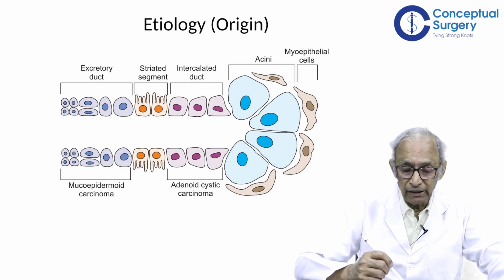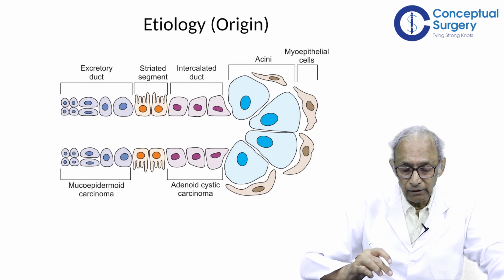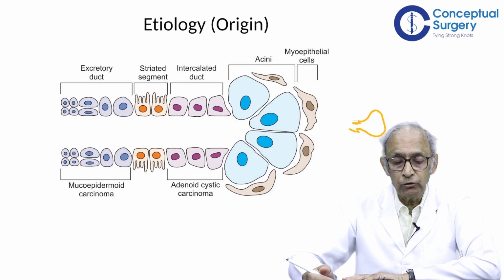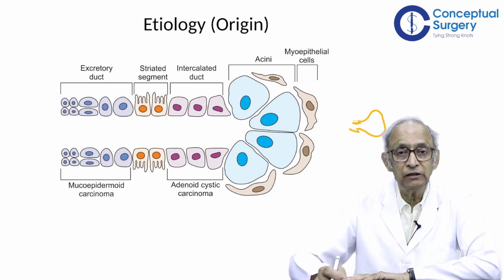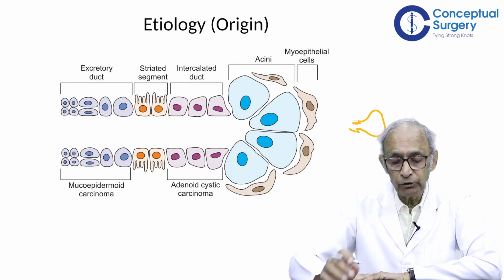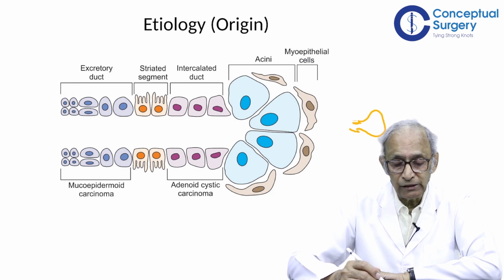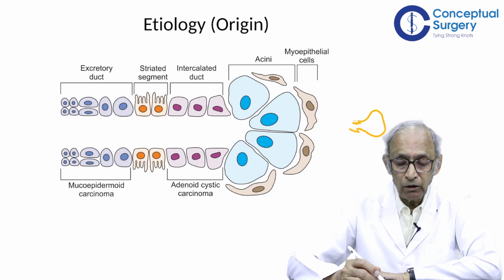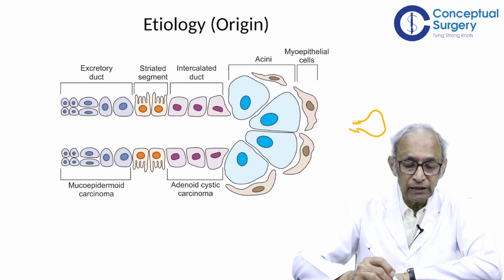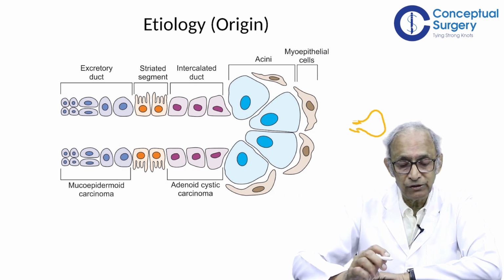And here is the acini. There are certain theories about the origin of such a neoplasm. But before we go into the theory, please look at this diagram. This diagram is showing an acinus with the duct system. These are the cells of the acinus, which is the epithelium, right? Just outside that will be the myoepithelial cells. And further onwards, there is an intercalated duct, a striated segment, and excretory duct.